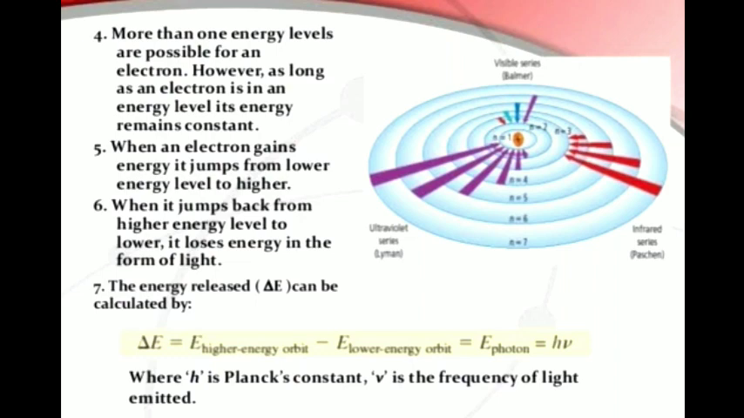Here h is the Planck constant. What is the value of that? 6.626 times 10 to the power of minus 34 joule second. Nu is called the frequency of the light emitted, that is, how much light is emitted in the form of frequency. So these assumptions are already studied in the lower classes. Now we will see Niels Bohr's assumptions for the atomic model.